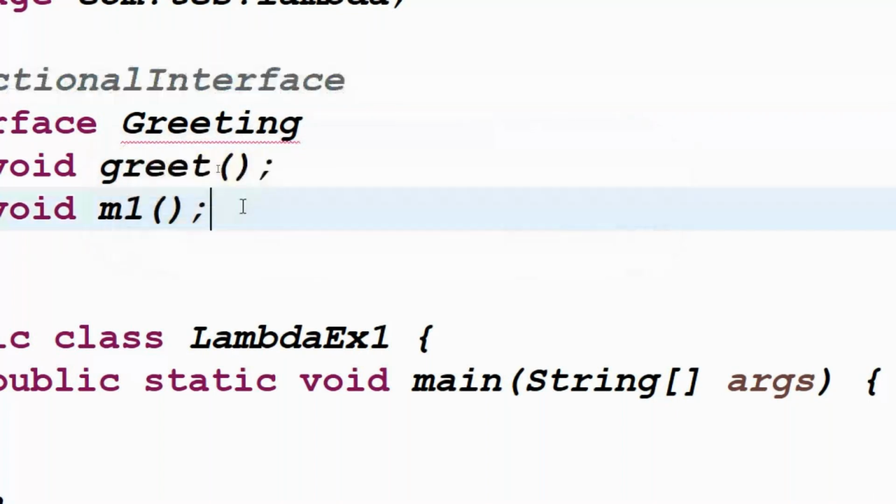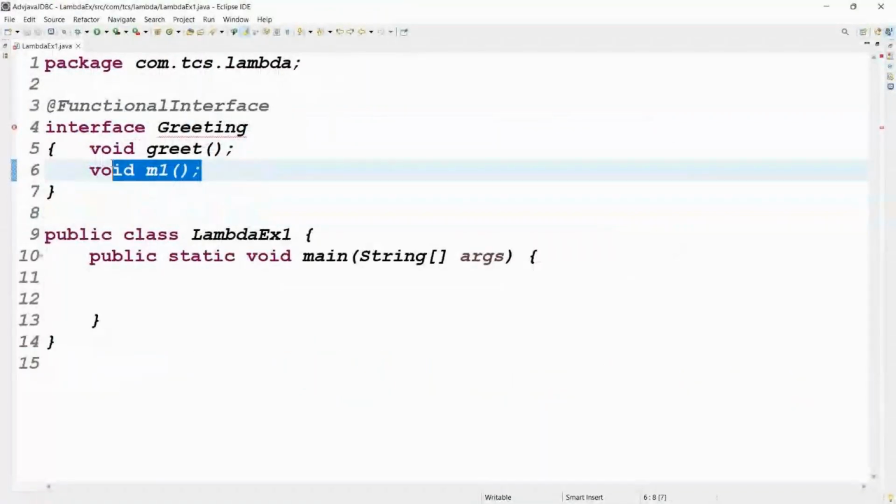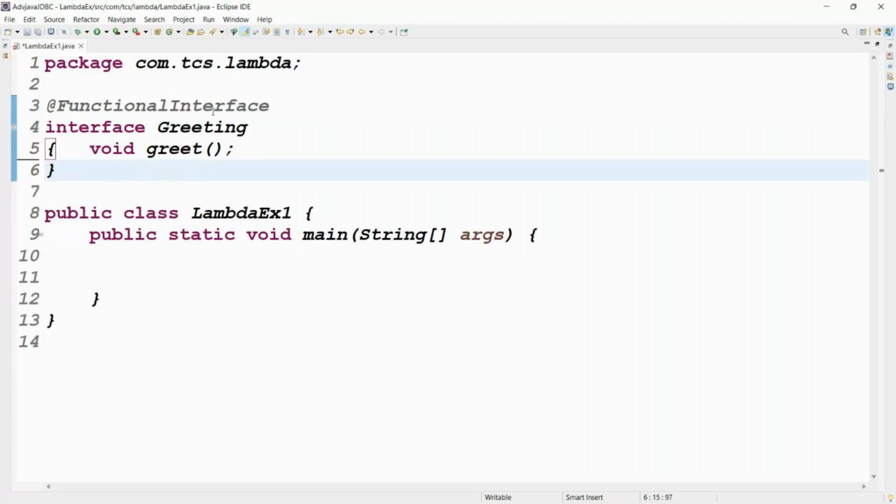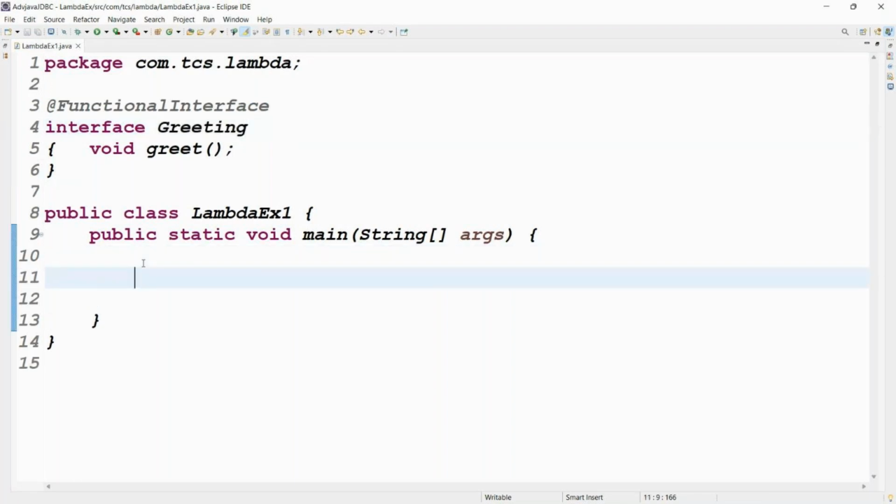If you make any mistake, the compiler immediately throws an error. Without this annotation, no problem, but it's not a functional interface. The annotation just represents that this is a functional interface.